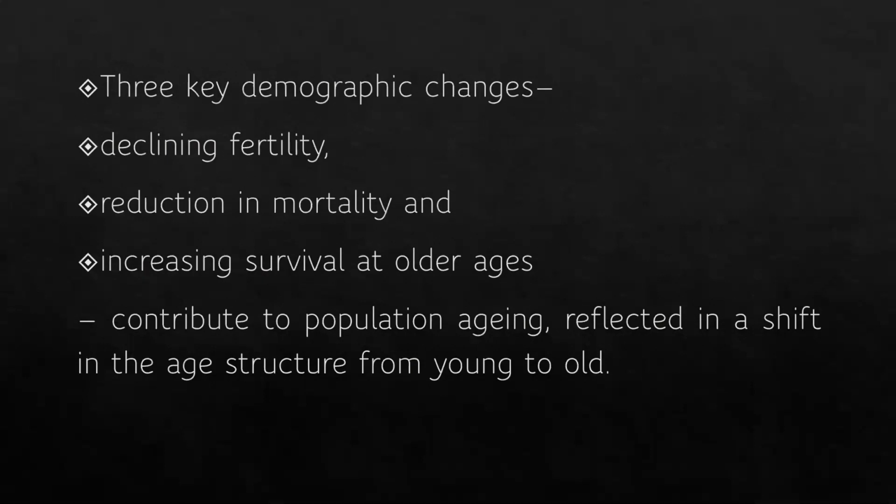An increase in life expectancy means people will live longer, not just at the younger age, but also people would live longer at the older age. They will survive longer. Now, all these three demographic components contribute to the population aging and are reflected in a shift in the age structure from young to the old.